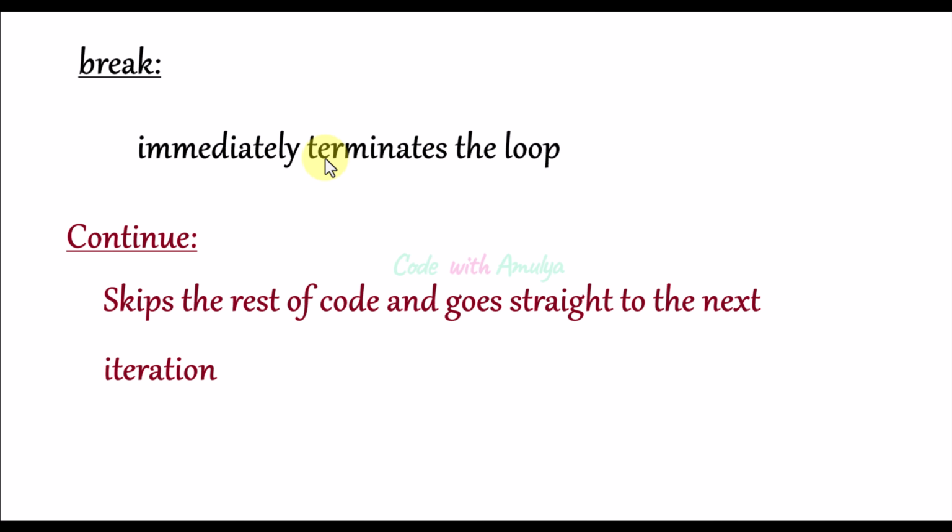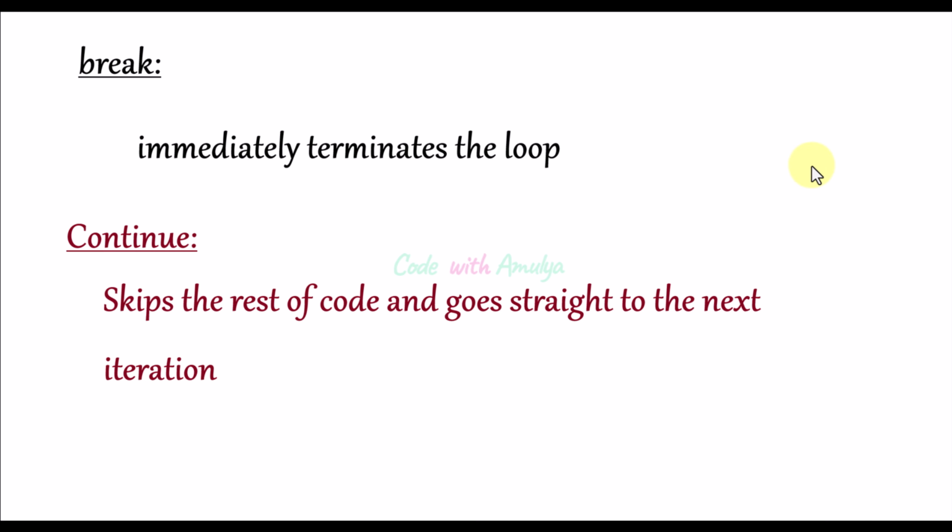When the break statement is executed, the Python interpreter immediately terminates the loop, and when the continue statement is executed, the Python interpreter skips the rest of the code in the current iteration and goes straight to the next iteration of the loop. Break statement terminates the loop. Continue statement skips the rest of the code and goes to the next iteration.